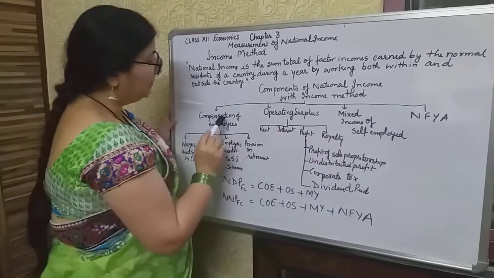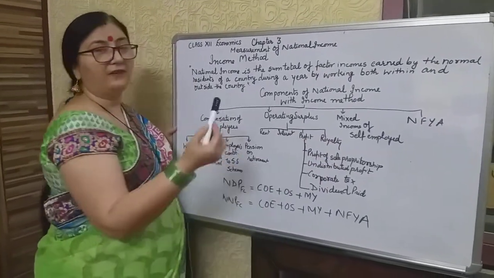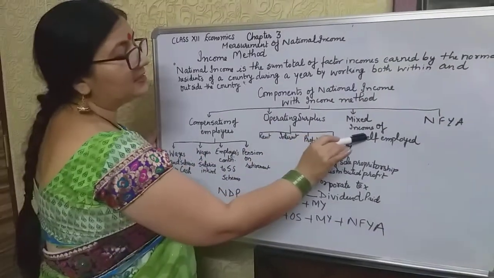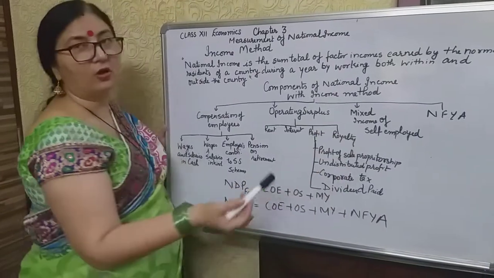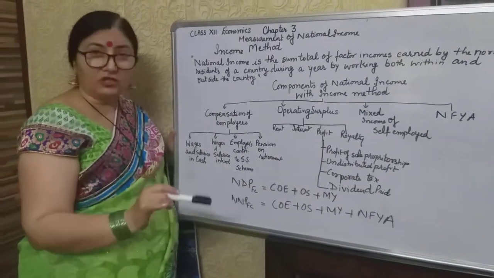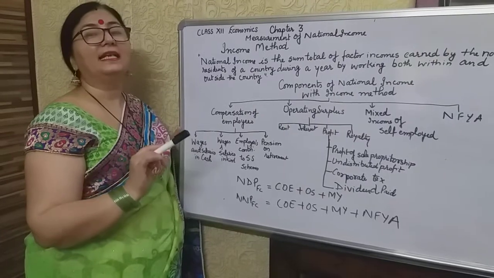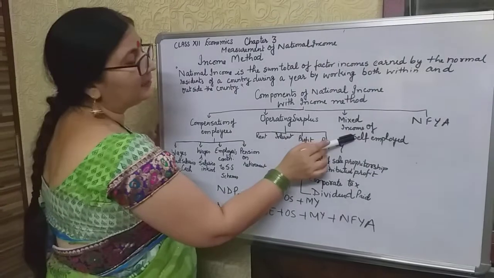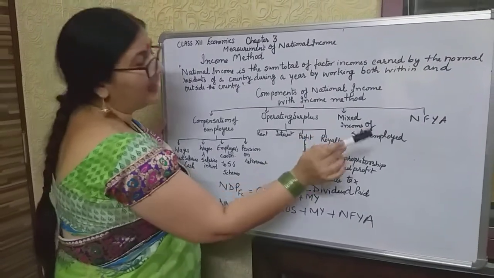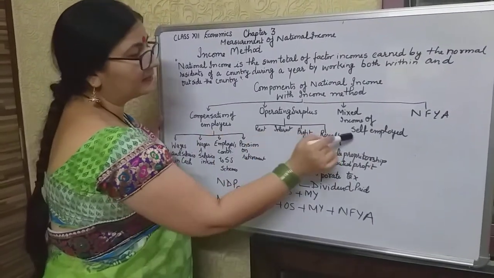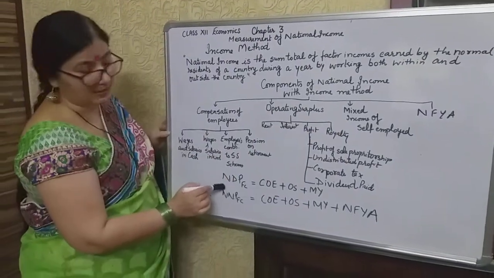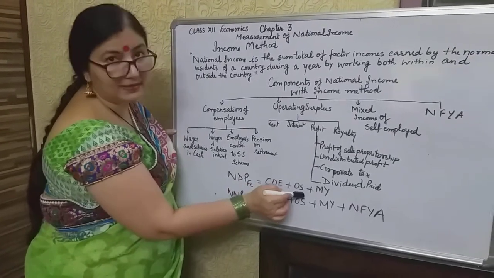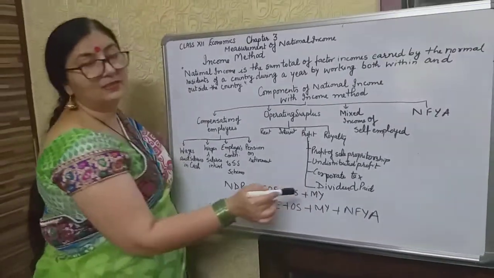Then the third one, after rent, wages, interest, profit: anybody who is working for himself comes under mixed income of self-employed, such as a doctor or a teacher not working in an institution but working independently. So that is mixed income of self-employed. And after that, these three factors give us the NDP at FC. As I have written, COE means compensation of employees, OS is operating surplus, and MY is mixed income.